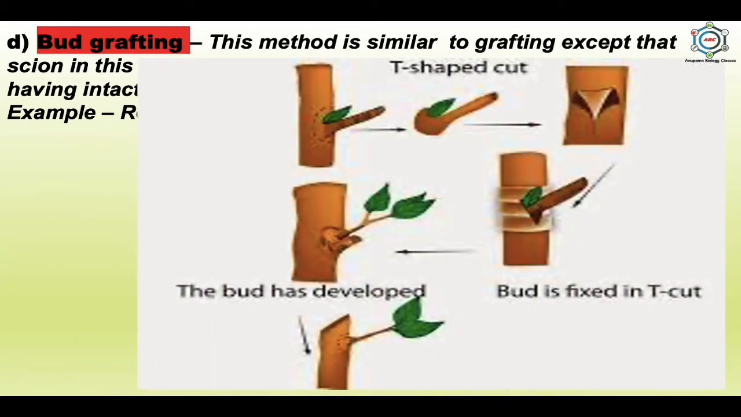In this picture, the living tissue of the scion bud is inserted into an incision made in the stock so that it reaches up to the cambium of the stock, and this bud should be exposed outside in the air. This bud will grow after 3 to 5 weeks.